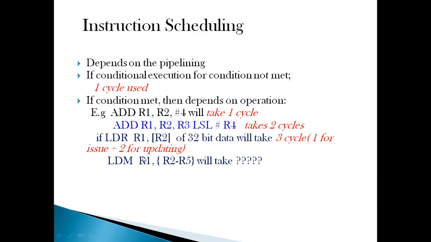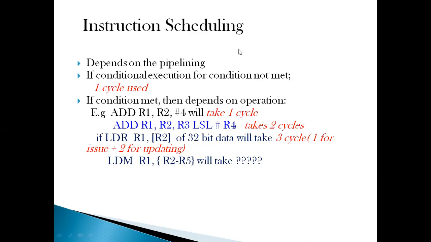And if LDM is there, let's say I'm doing it for N words to be transferred, 32 bit words, then how many cycles would it take? It would take n plus 2. N for simple issuing of those, and 2 for updating. So the last word which is getting loaded in LDM is going to be updated after 2 cycles. So it will take n plus 2. In this case, it is 4 registers, R2, R3, R4 and R5, so we are going to take 6 cycles. I hope it is clear.